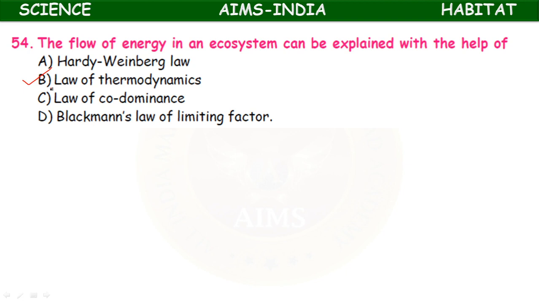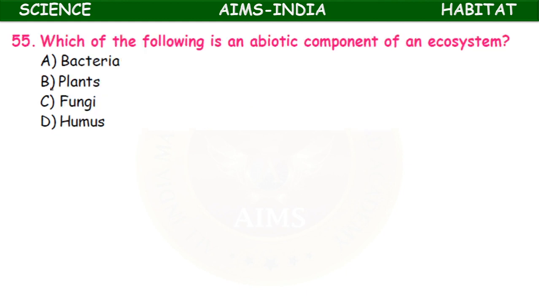In every transfer some 10% of energy will be wasted. Each level of energy is shown in the energy pyramid, and each level is called a trophic level. The level of energy will be very high in the first trophic level, that is producers. Then as we proceed from producers to the consumers, the energy level will decrease.